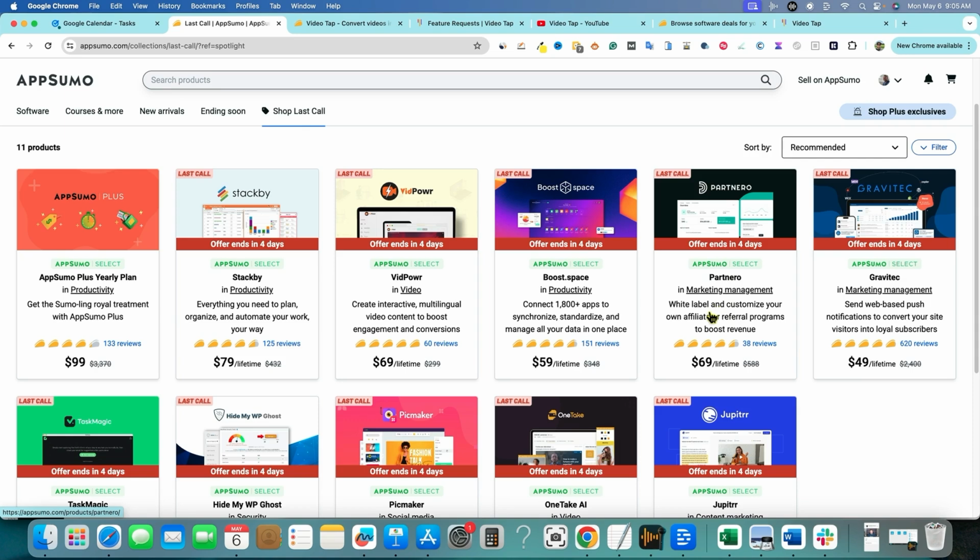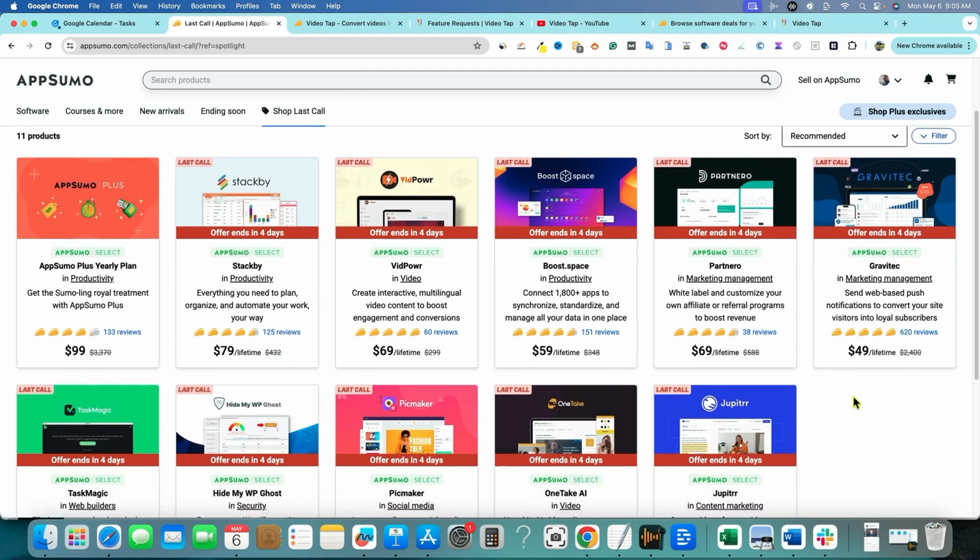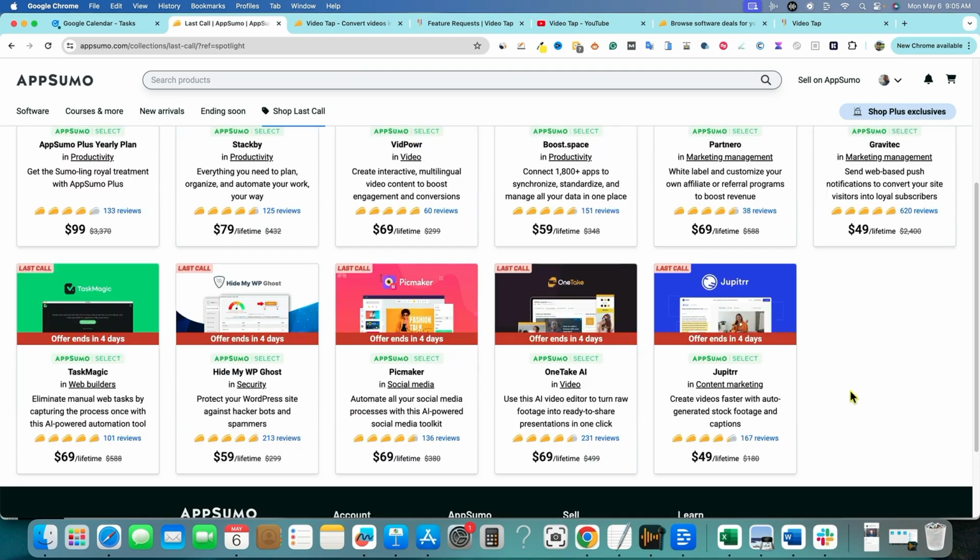And it reminds me a little bit of First Promoter. And so this is probably a pretty high valuable affiliate program tool right here. If you need to create your own affiliate program, or if you have a SaaS tool or something like that, it would be pretty good. And then we'll come over here.